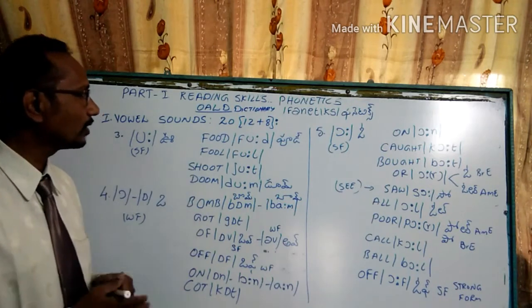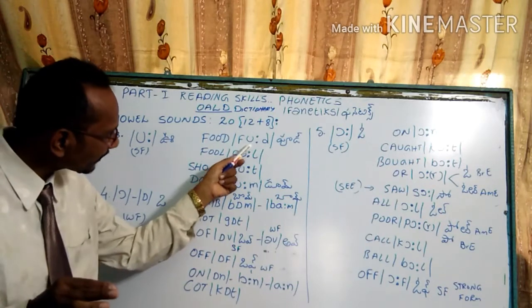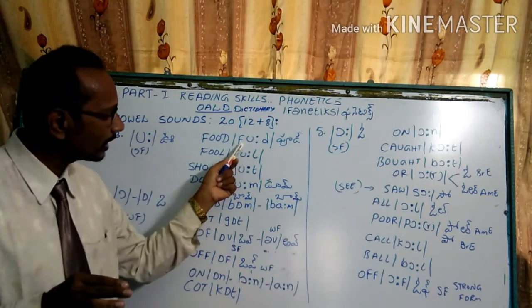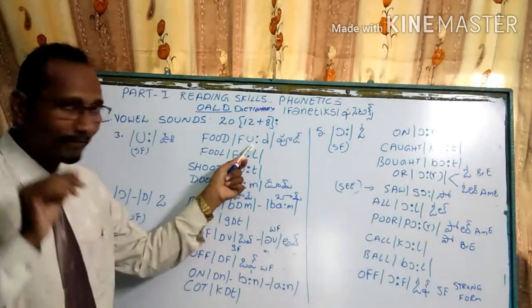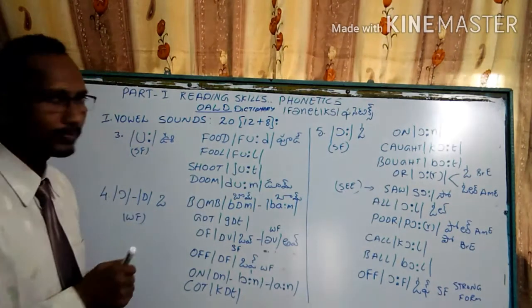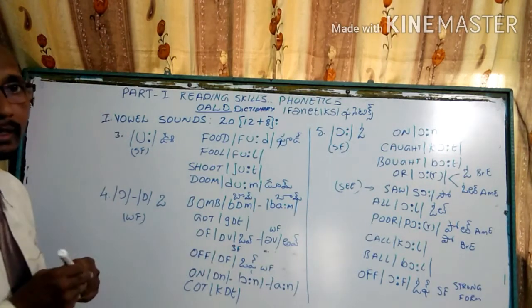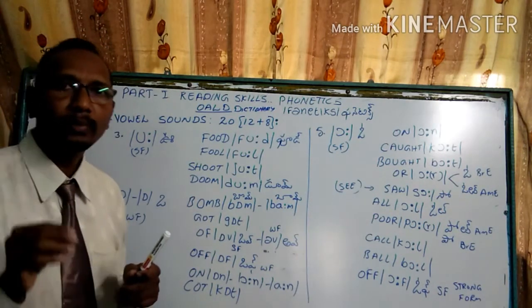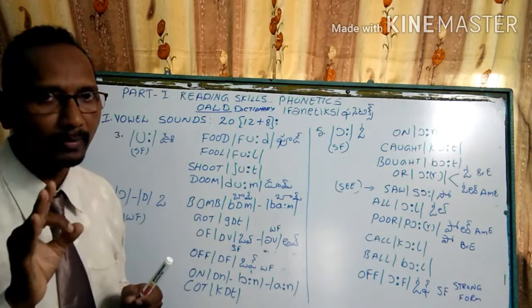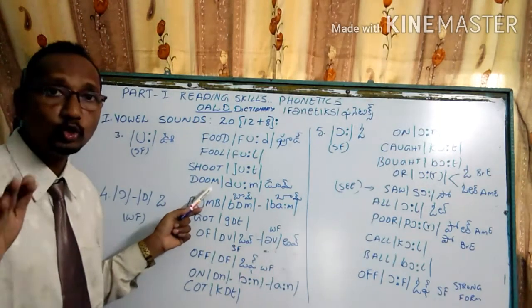Here we usually call this word as food, not food, my dear students. Based on the phonetic sound, you have to see here the woo sound, here also the woo sound after a fa sound. So when you see fa gunita, if you know, this should be pronounced this way, foo. Foo should be pronounced as foo, so not food, food. Please arrange for me some food, my dear students. Food, fool, shoot, and doom.